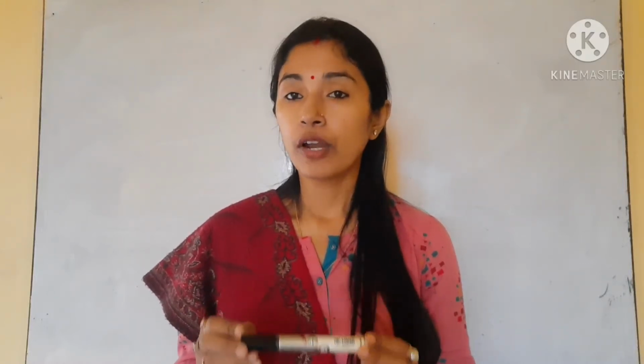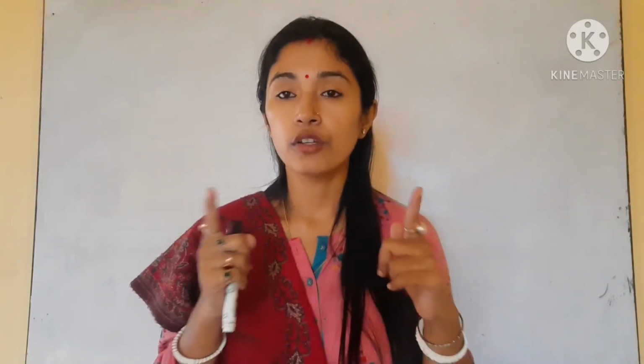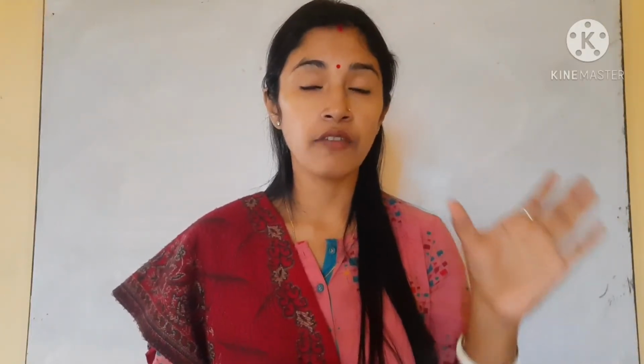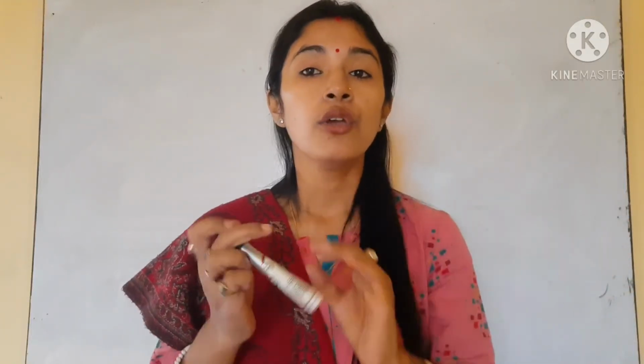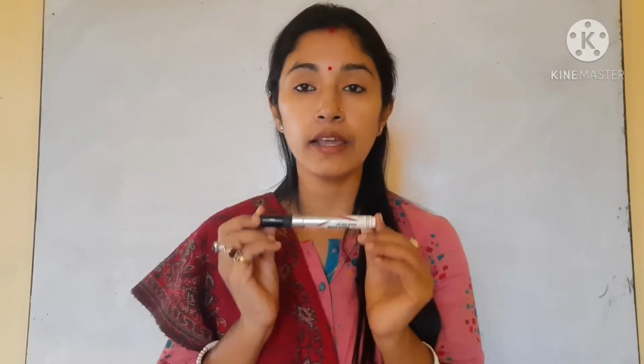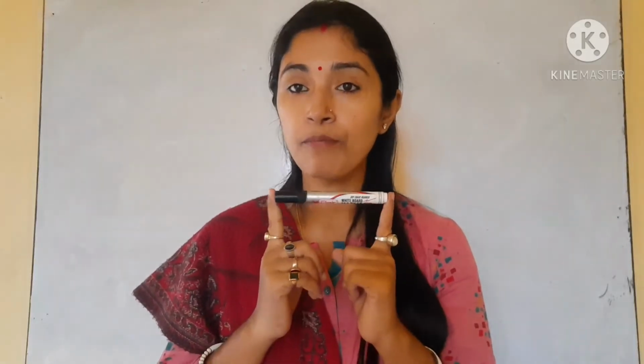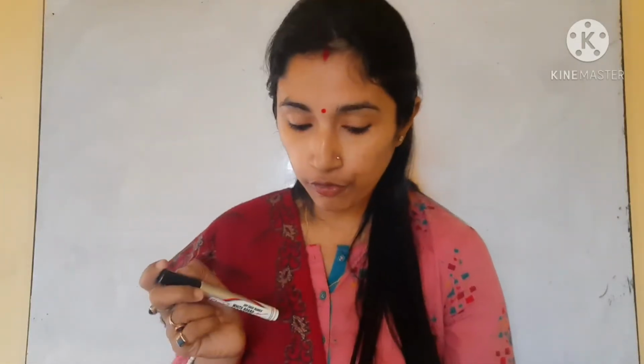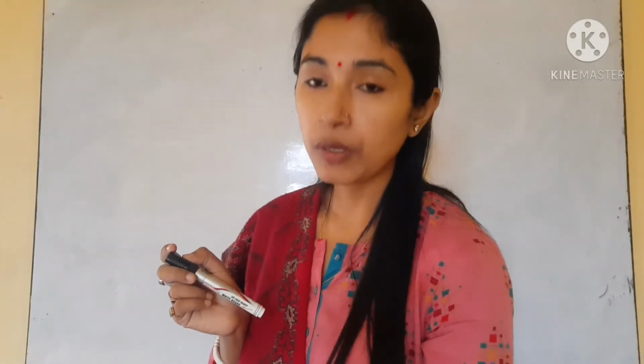For example, your geometry box scale is 15 centimeter long. By thinking about that scale, you have to estimate the length of your pencil.